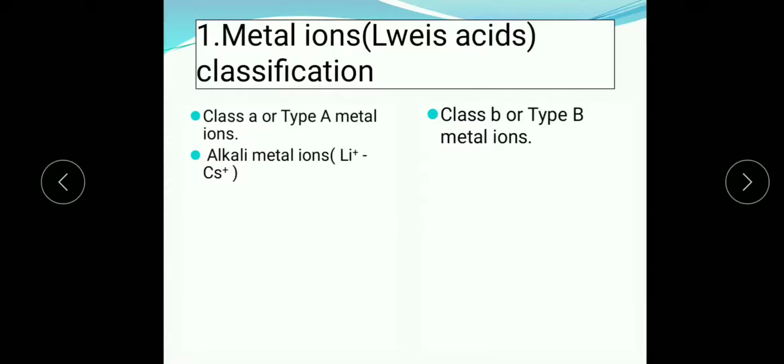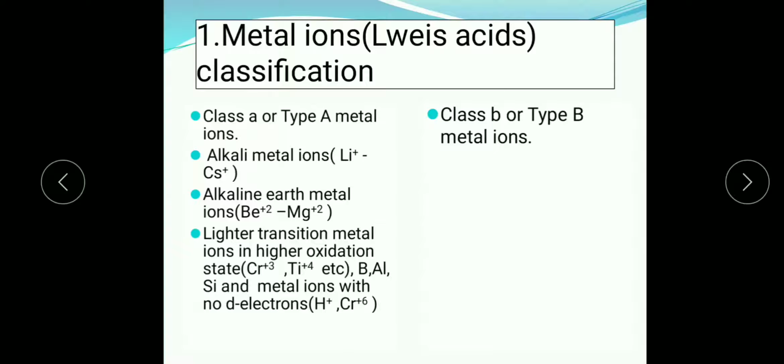Now let us see which metal ions come under class A or type A. The first one is the alkali metal ions, that is from lithium to cesium. These metal ions of group 1A elements come under class A, and the second is the alkaline earth metals. Group 2A metal ions come under class A or type A metal ions, and also lighter transition metal ions in higher oxidation states, boron, aluminum, silicon, and metal ions with no d electrons also come under class A metal ions.